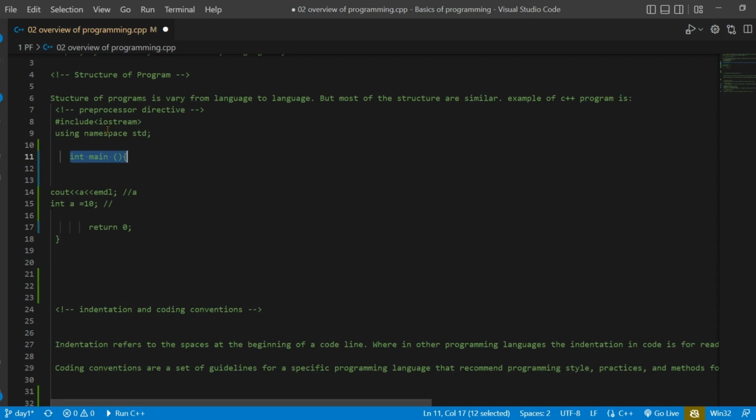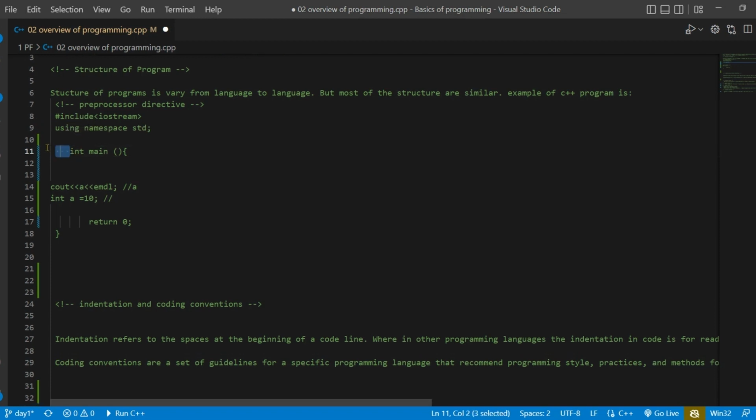But the main thing here is to discuss the structure of a program. Here is the structure: int main, then some code which you want to write in your program, then return 0 and the last bracket.